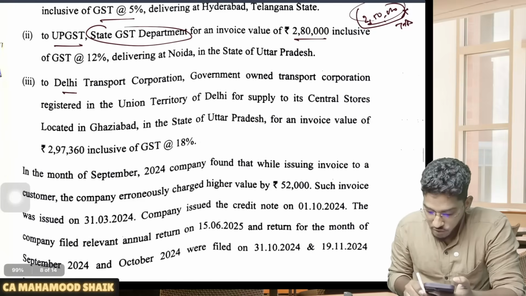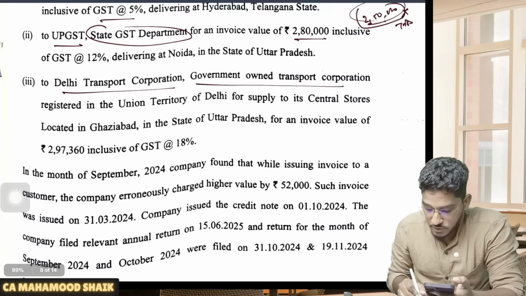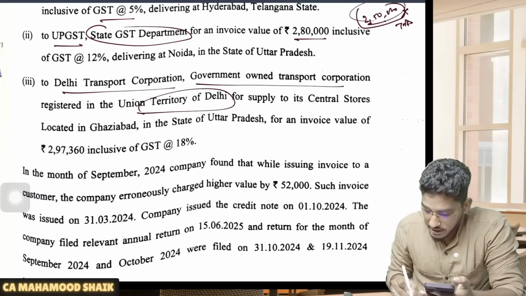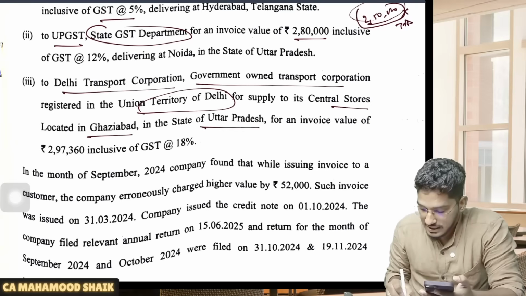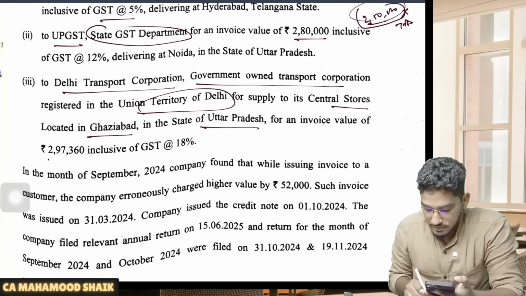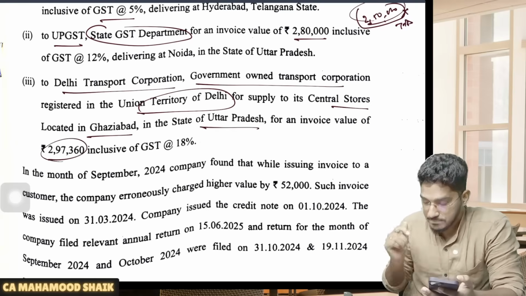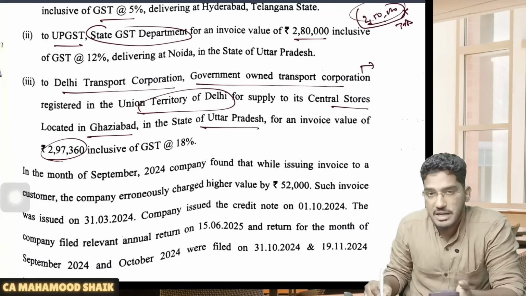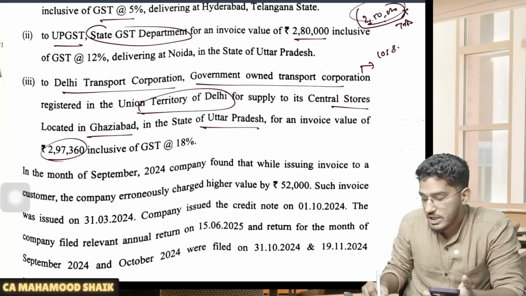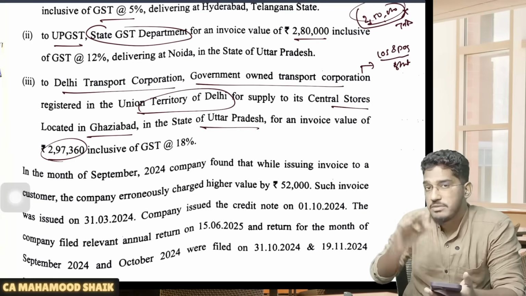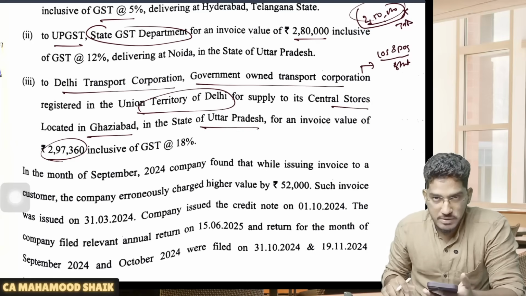Now comes the third point. To Delhi Transport Corporation, a government-owned transport corporation located in the Union Territory of Delhi, to its central stores located in Ghaziabad in the state of Uttar Pradesh, for an invoice value of 2,97,360. Here there is a tricky part. In the TDS chapter, we have seen one point: TDS will not become applicable where the location of the supplier and place of supply fall in one state, which is different from the location of the recipient.